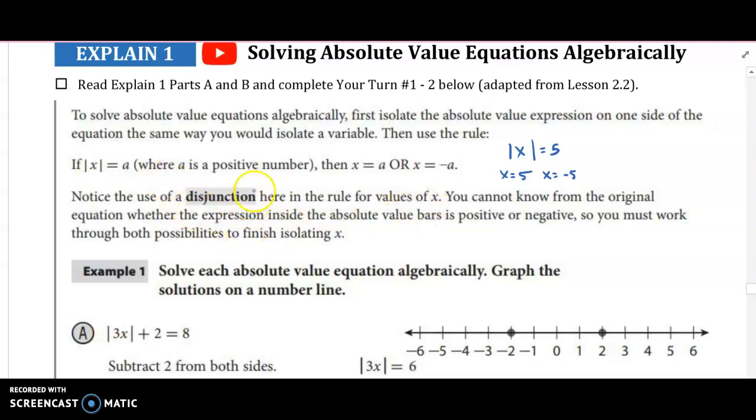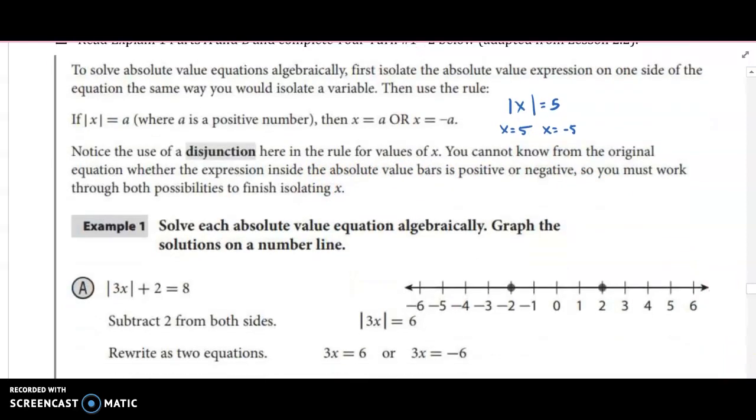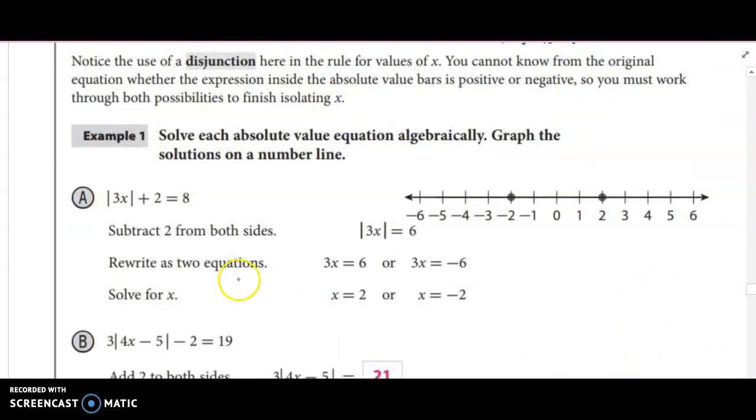So notice the use of a disjunction here in the rule for the values of x. You cannot know from the original equation whether the expression inside the absolute value bars is positive or negative. So you have to work through both possibilities to finish isolating x. So basically what that tells us is whenever we're solving absolute value equations, there is more than one solution, okay? So we want to figure out the absolute value of 3x plus 2 equals 8. Well, what are the possible solutions for x?